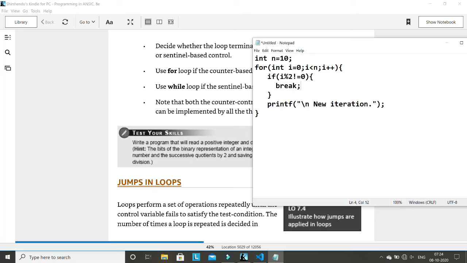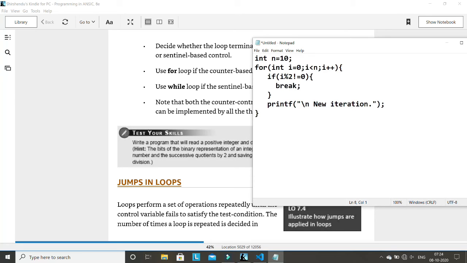There is another statement called break. Break you already know, I've already used it in the switch statement. Break means jumping out of the loop. Anytime you write break, it will come out here. Sometimes it is also required, so we use break sometimes in loop statements. If you write a break statement here, it will just come out here. The moment you execute it, it will come out here.